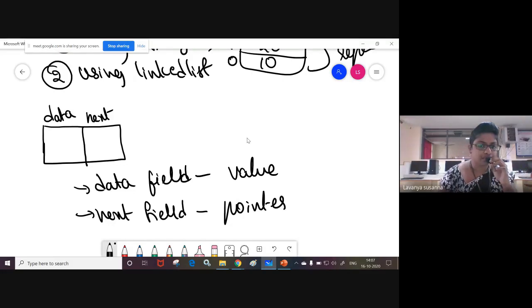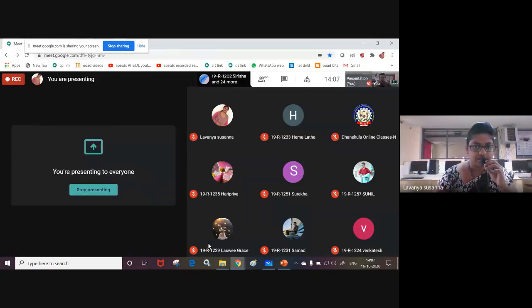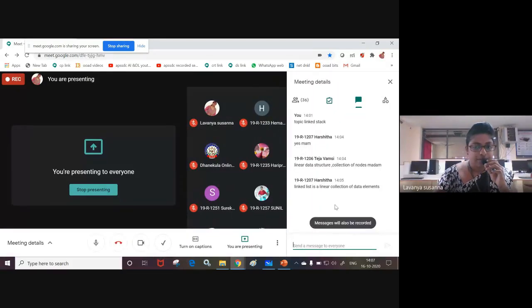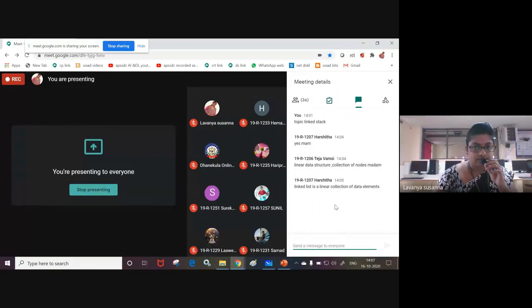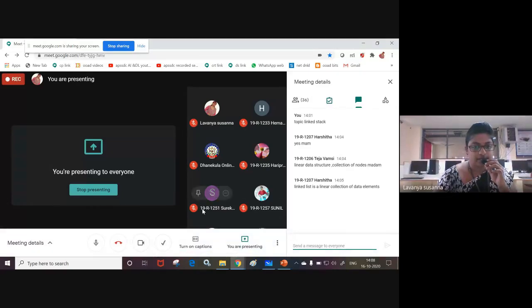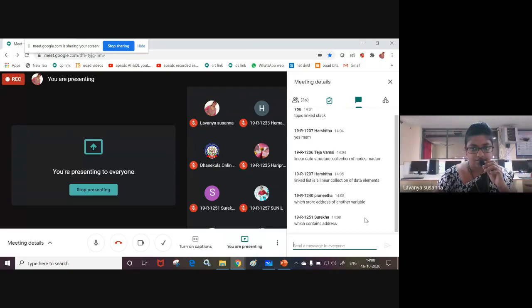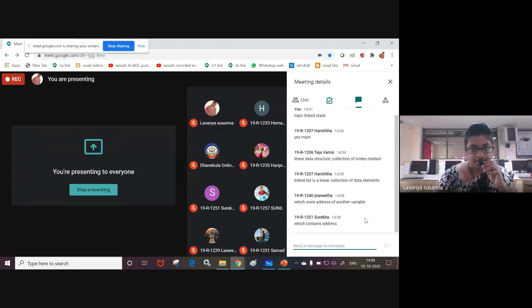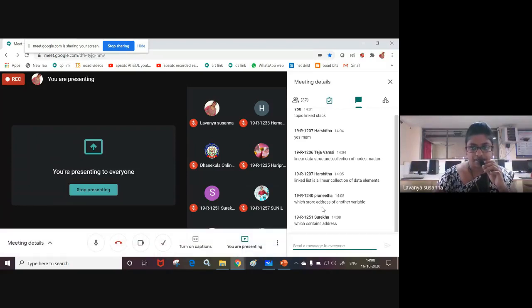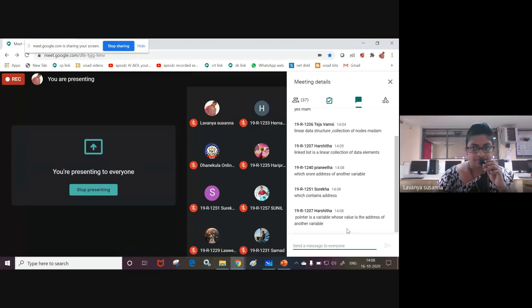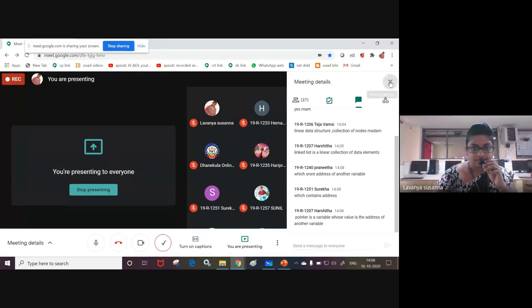What is meant by pointer? Can anyone answer my question? Students, I need responses, at least 10 responses. What is meant by pointer? Pranita, which stores the address of another variable. Sureka, which contains an address. Very good. Harshita, a pointer is a variable whose value is the address of another. Very good. Students, only three members.